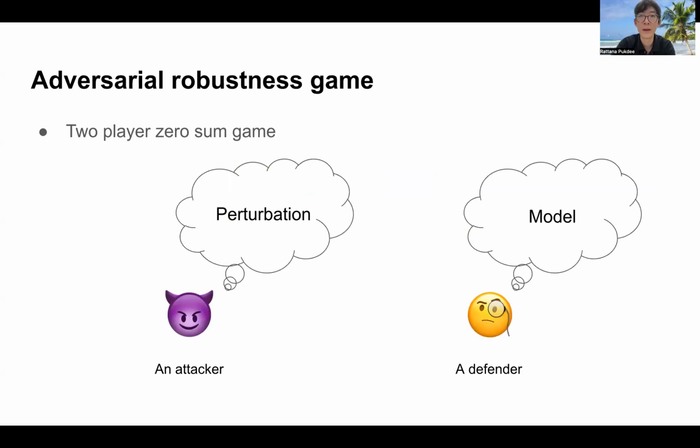We view this problem of learning a robust model through the lens of two-player zero-sum games between an attacker that chooses how to perturb data points and a defender that chooses a model that still performs well under the perturbed data point. So we set the utility of the attacker to be the expected loss of the model given the data is perturbed by the attacker, and the utility of the defender to be the negative utility of the attacker.